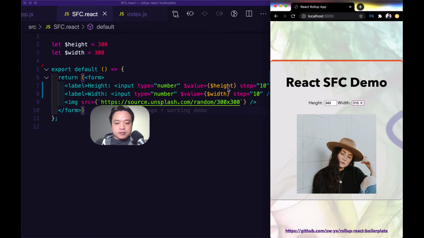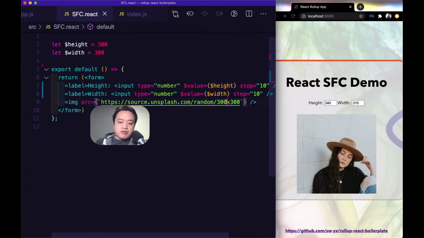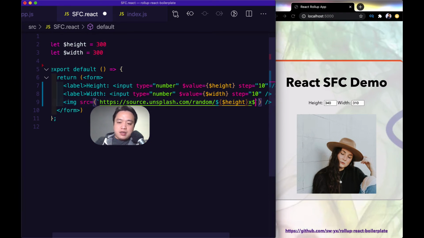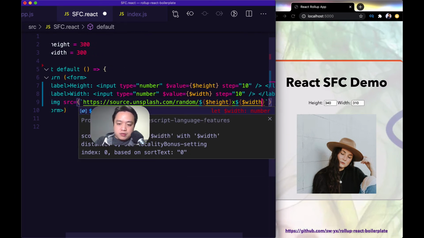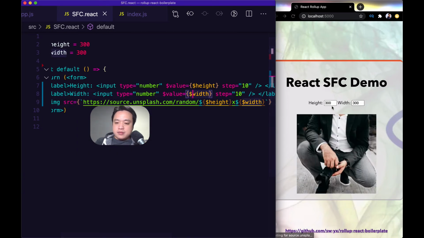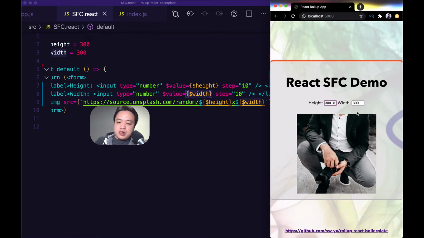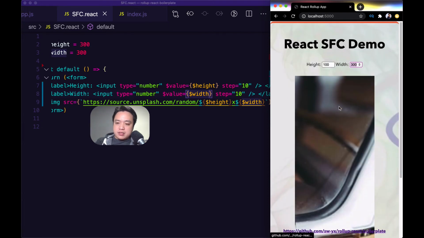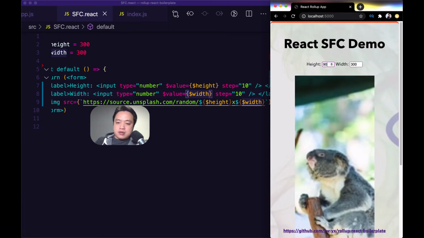That's great. And of course, the final step is to replace the API values with the interpolated JavaScript values. So that's height and that's width. And if I save that, now I can request for arbitrary images. Yep, that's nice. I can also go for 200, I think. 200. And that should be nice as well.